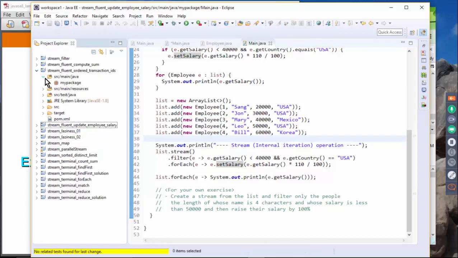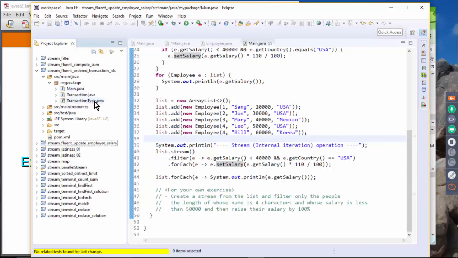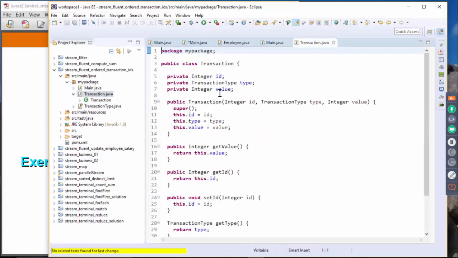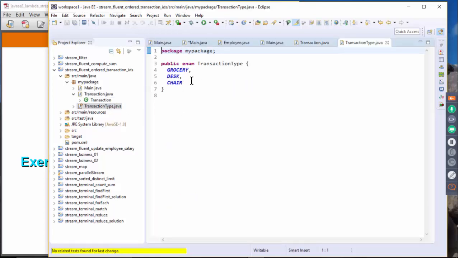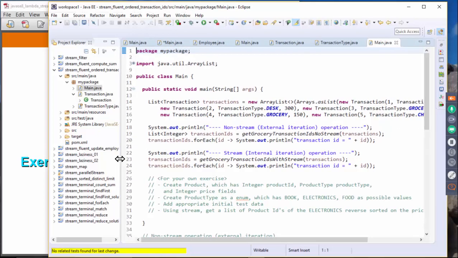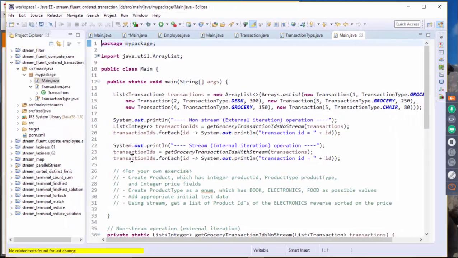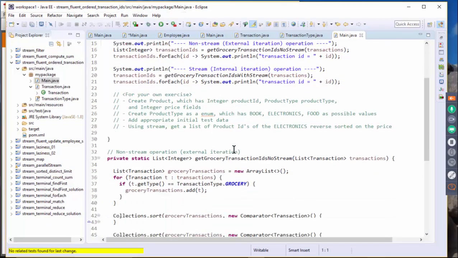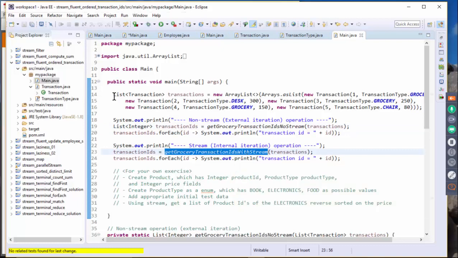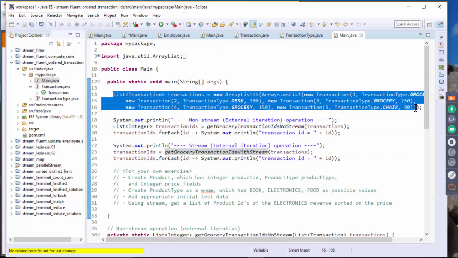That's the transaction ID example that we talked about in the slide. So here we have a transaction, which has an ID, transaction type, and transaction value. And the transaction type is an enum: grocery, desk, or chair. And then we have a main method here. It's calling the grocery transaction method that is not using stream, and this is the one that is using stream, and this is the list of transactions. This is the test data.